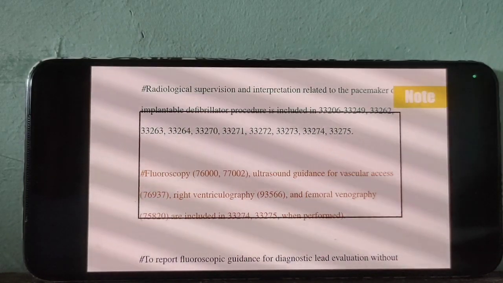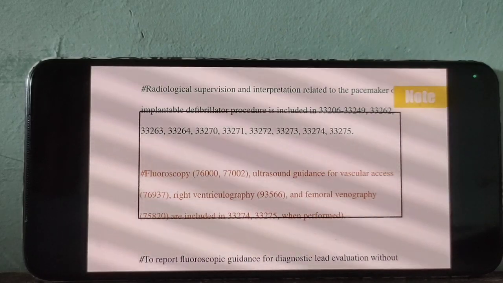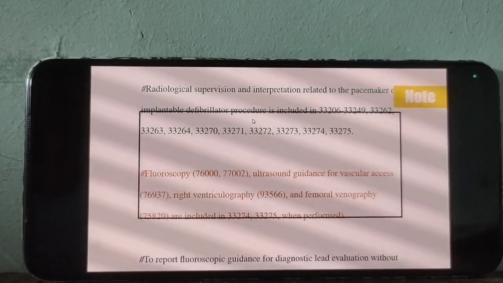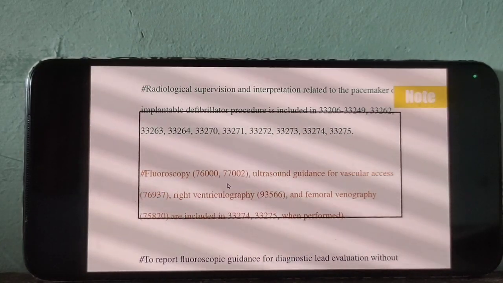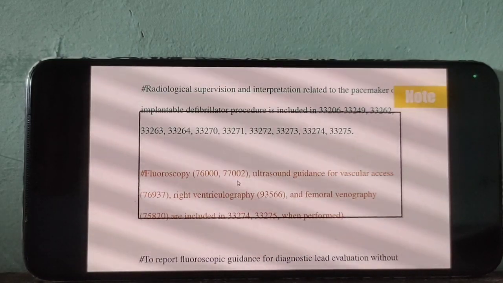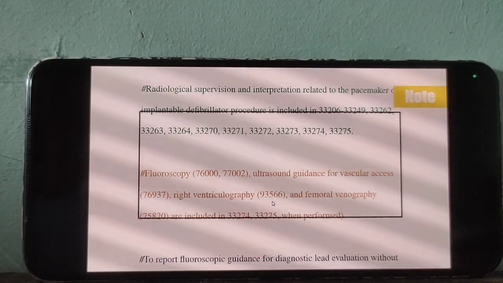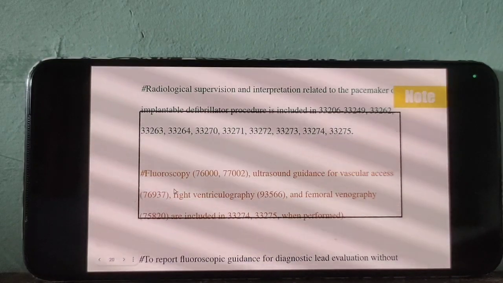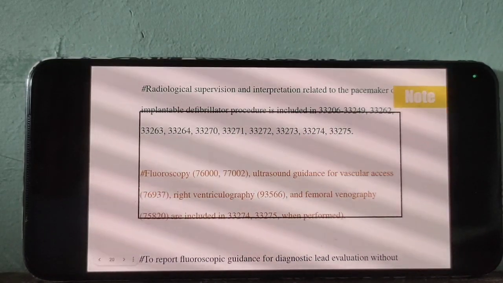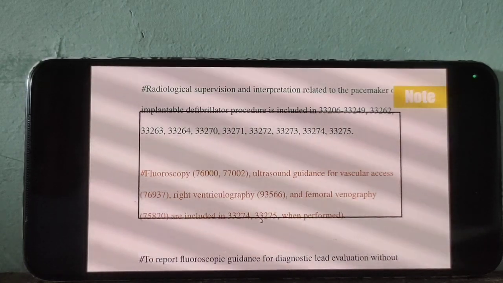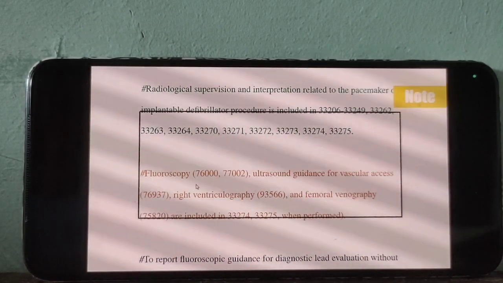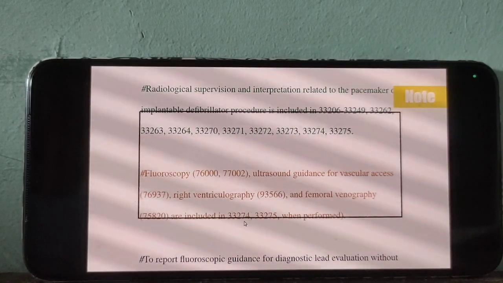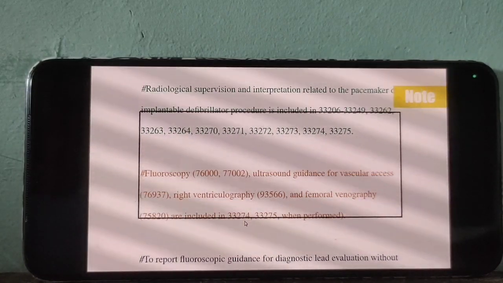That means we should not report the 7 series code along with these 3 series codes. Similarly, 76000, 77002, 76937, 93566 and 75820 are inclusive with 33274 and 33275. So we should not report these 7 series and 9 series codes along with 33274 and 33275. Did you understand now?